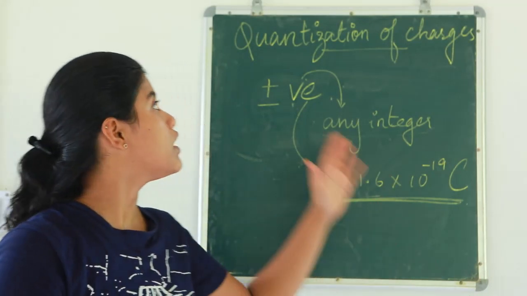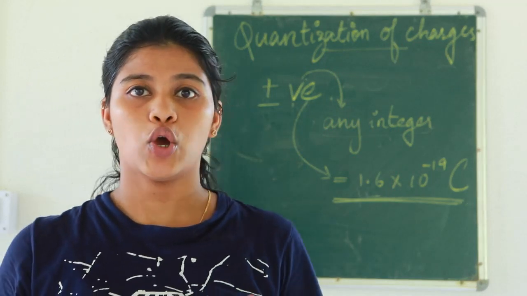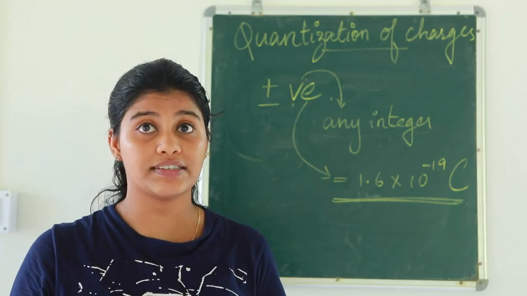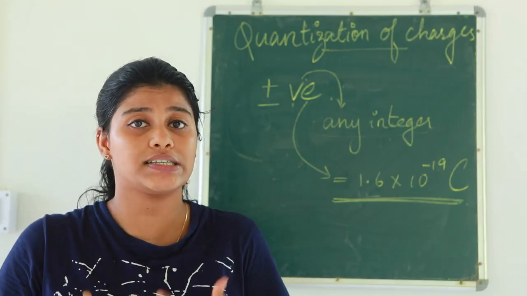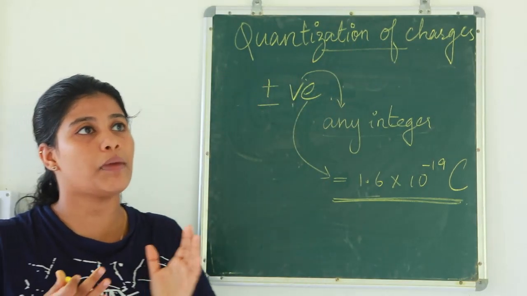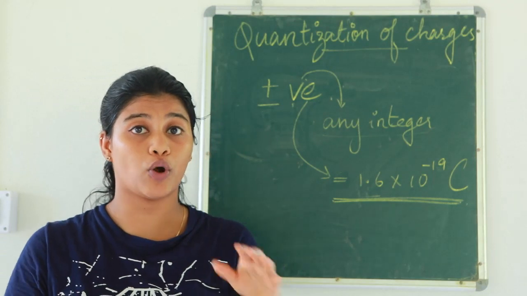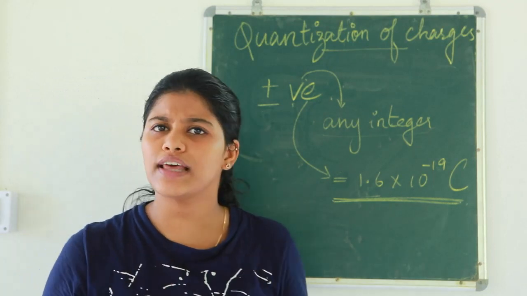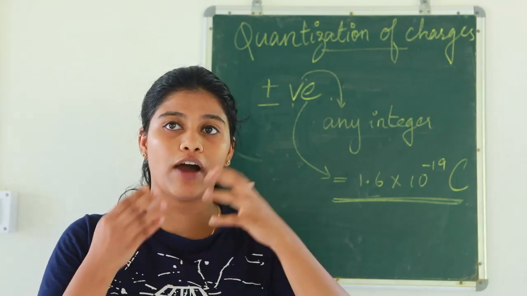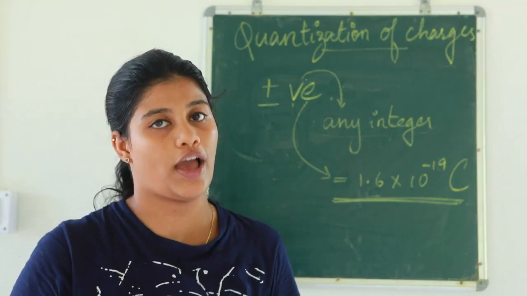The next topic is quantization of charges. What is meant by quantization of charges? Quantization itself has its meaning, that is quantified. It can be quantified, that is, its value can be found. It can be measured. So quantization of charges means the charge can be measured. For example, if you have 5 liters of water in your hand, how will you say that you have 5 liters of water with you? The 5 liters is what you use to quantify the amount of water that you have in your hand.